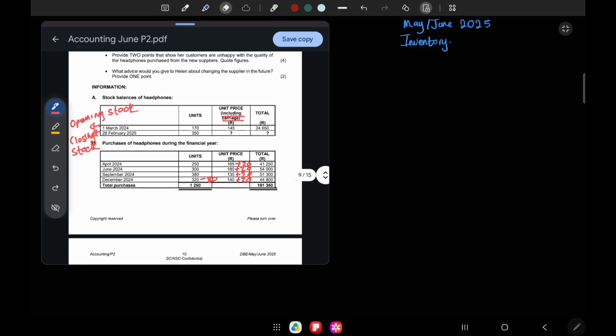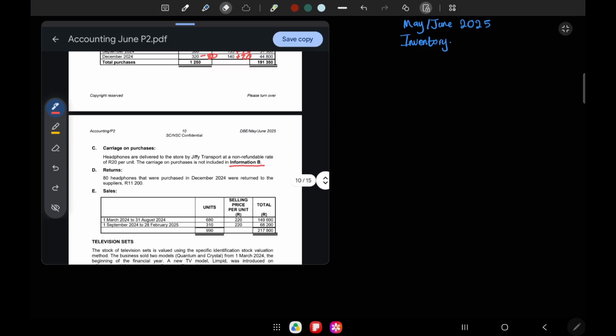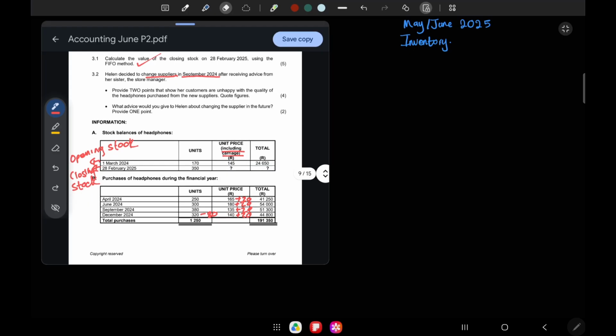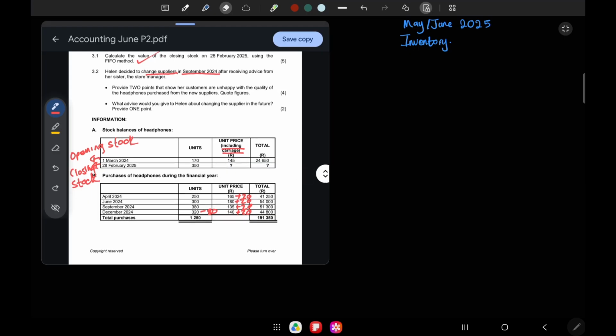So the relevant information could be, let's look at this. Headphones were delivered to the store by Jiffy Transport. That talks about carriage. You don't need that. Returns: 80 headphones that were purchased in December. Remember, she changed suppliers in September. We have September, October, November, December.